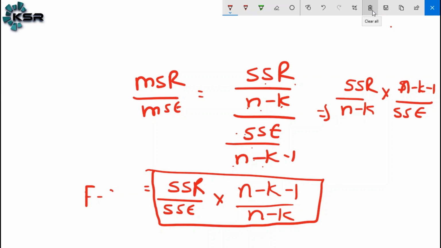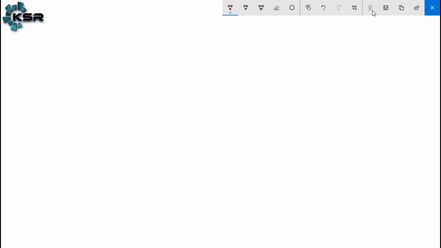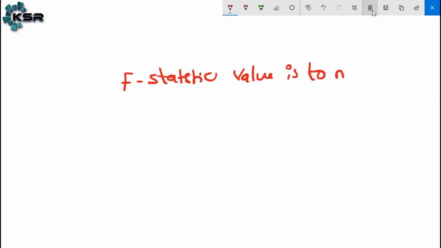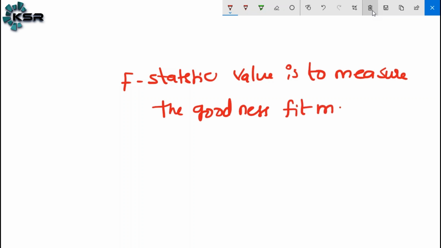The F statistic value is to measure the goodness of fit of a model. That means how perfect your model is, how good your model is.